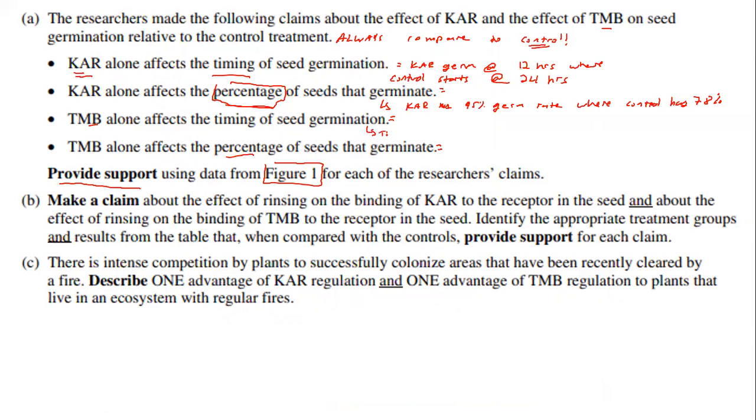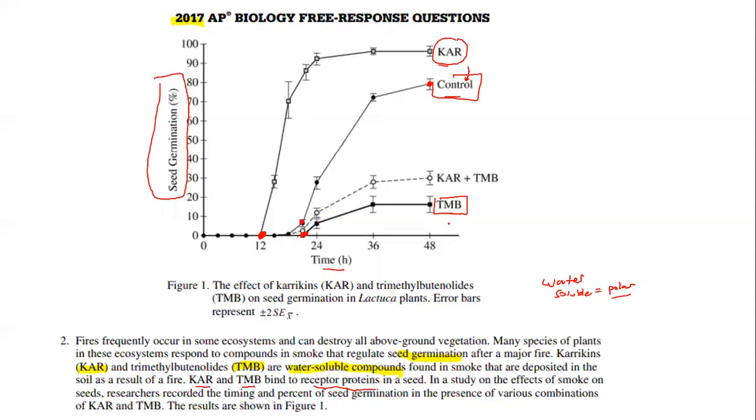So I would say that TMB germinates after the control, let's say at 24 hours. So that's how you would explain that one. And then the last one is going to be pretty similar. How does TMB alone affect the percentage of seeds that germinate?